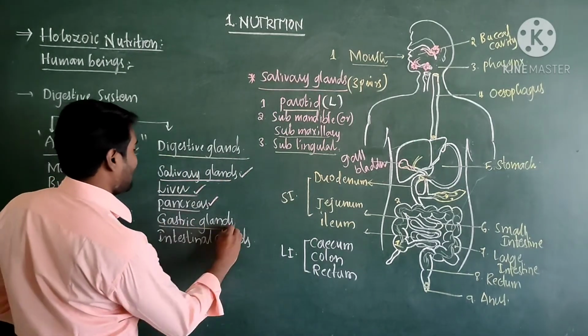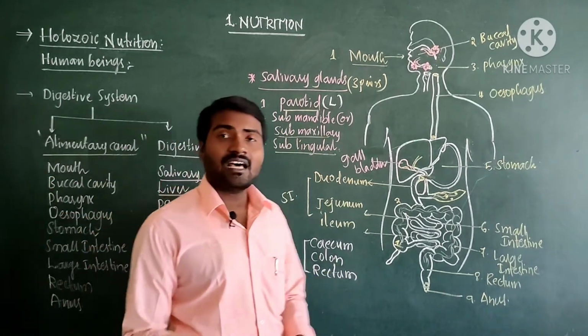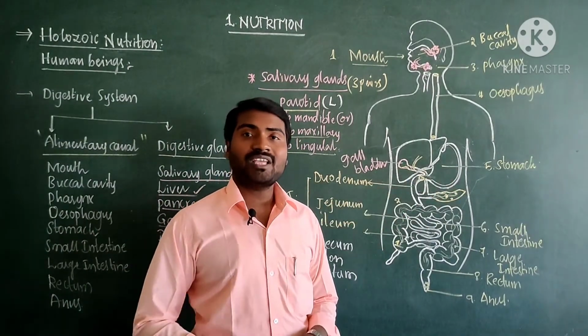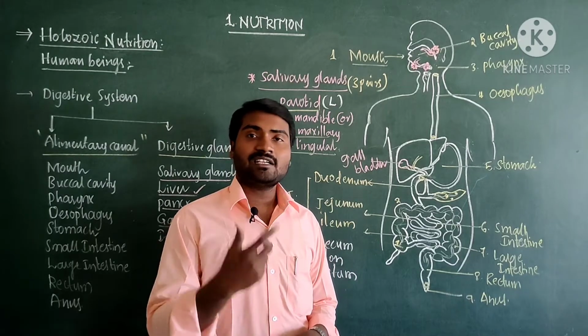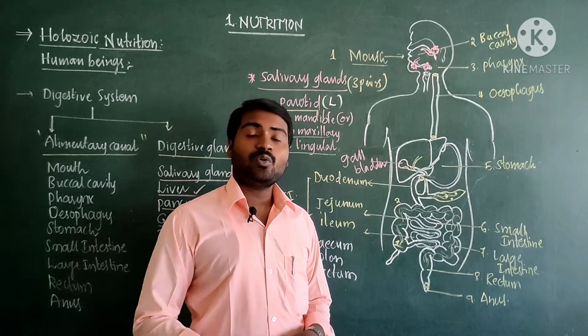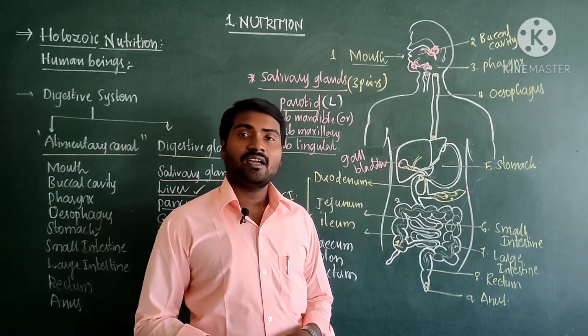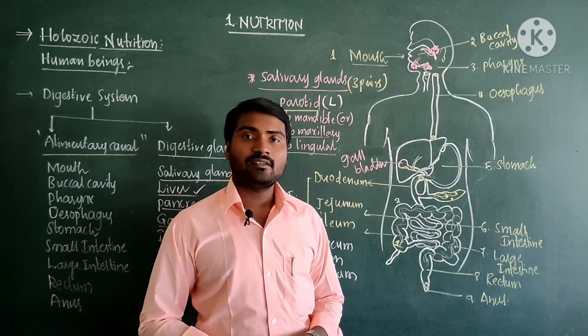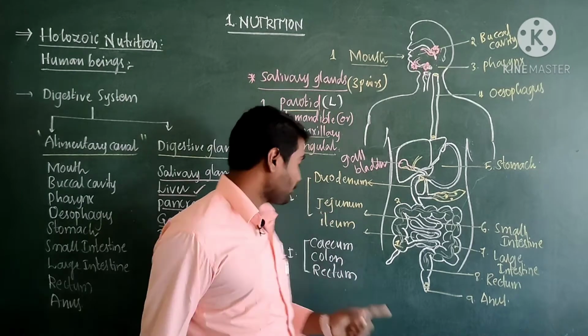Come to gastric gland. These gastric glands are small, minute glands which are present in the wall of the stomach. They produce gastric juice. Gastric juice contains hydrochloric acid, and along with hydrochloric acid, an enzyme is present that is called pepsin. What is the enzyme? Pepsin.